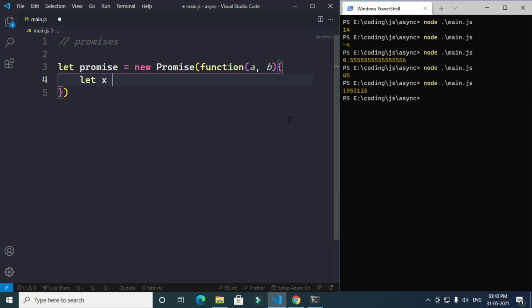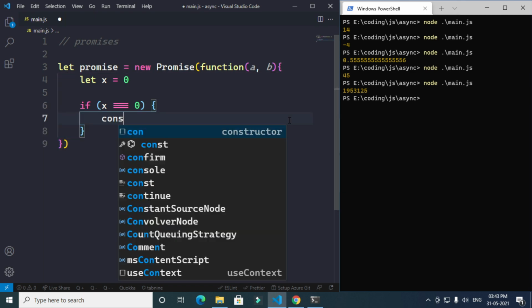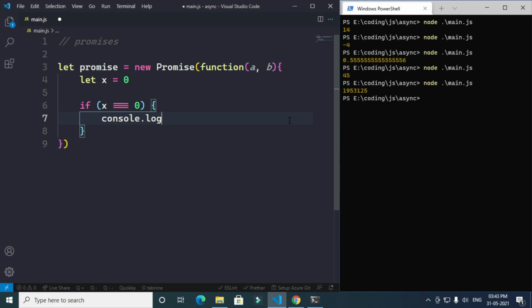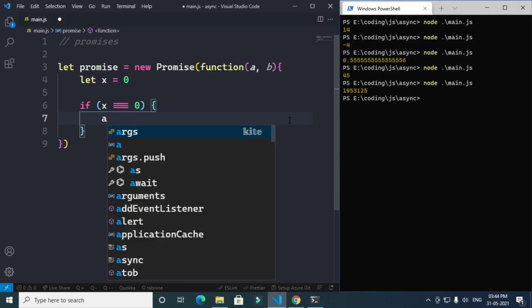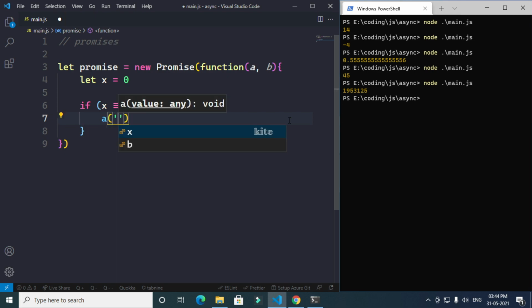In this function, we're going to give let x equals 0, and if x equals 0, we're going to give console.log, actually we're going to give a, and we'll type "okay, it's working."